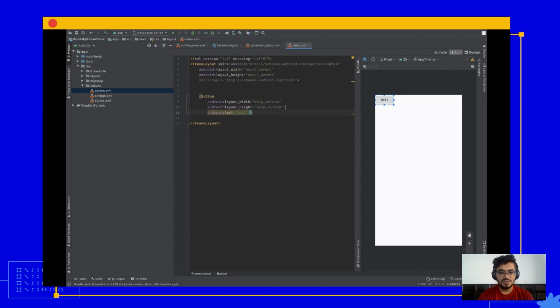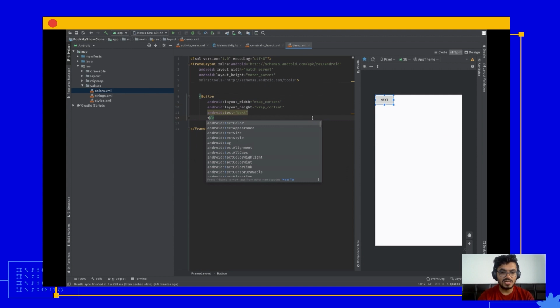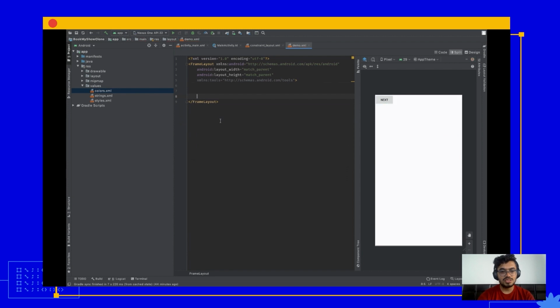Now, let's say you want a borderless button. How to achieve that? You can use the style attribute, and you can use one of the inbuilt styles, and you can make your button borderless. So this way, as you can see here, your button is now borderless. So you can customize your button. Same thing, you can customize text color and your button background. All right, so this is all about the basic views that Android has inbuilt. Of course, there are many more, but we won't be able to cover each and everything. But you can explore that later on.